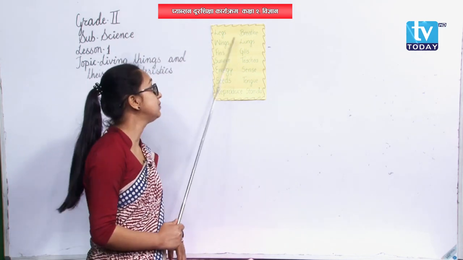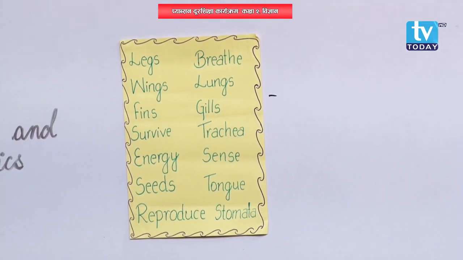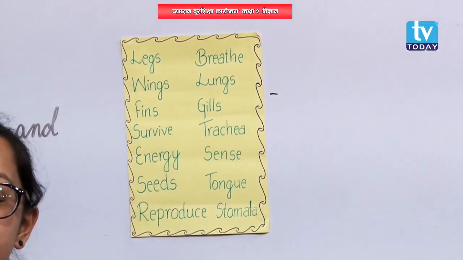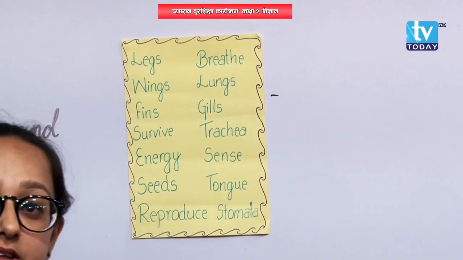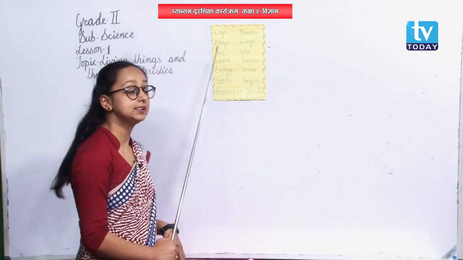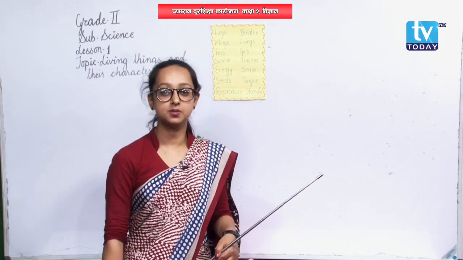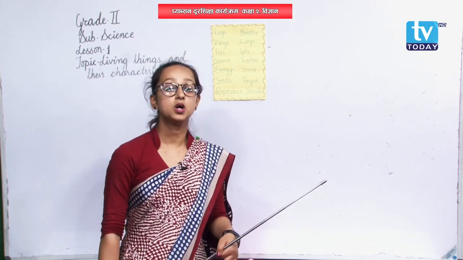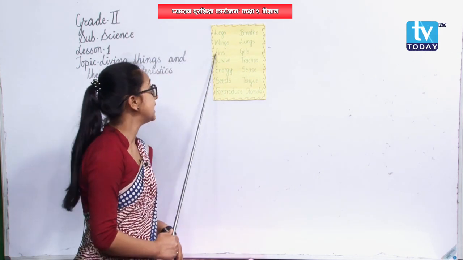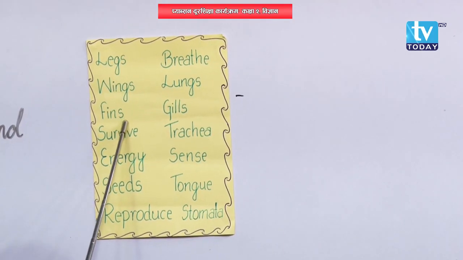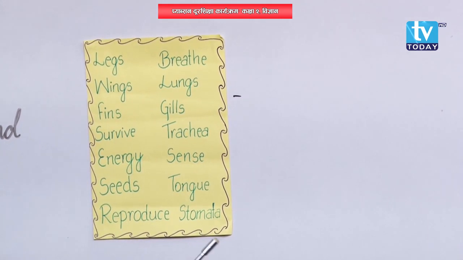Okay? Similarly, the third word, fins. What are fins? If you move with the help of your legs and birds fly with the help of their wings, then fishes also swim. You know that. Fishes, they swim, yes? So, what do they swim with then? Fins, it helps the fish to swim. So, fins is also that part that helps fishes to swim in water.